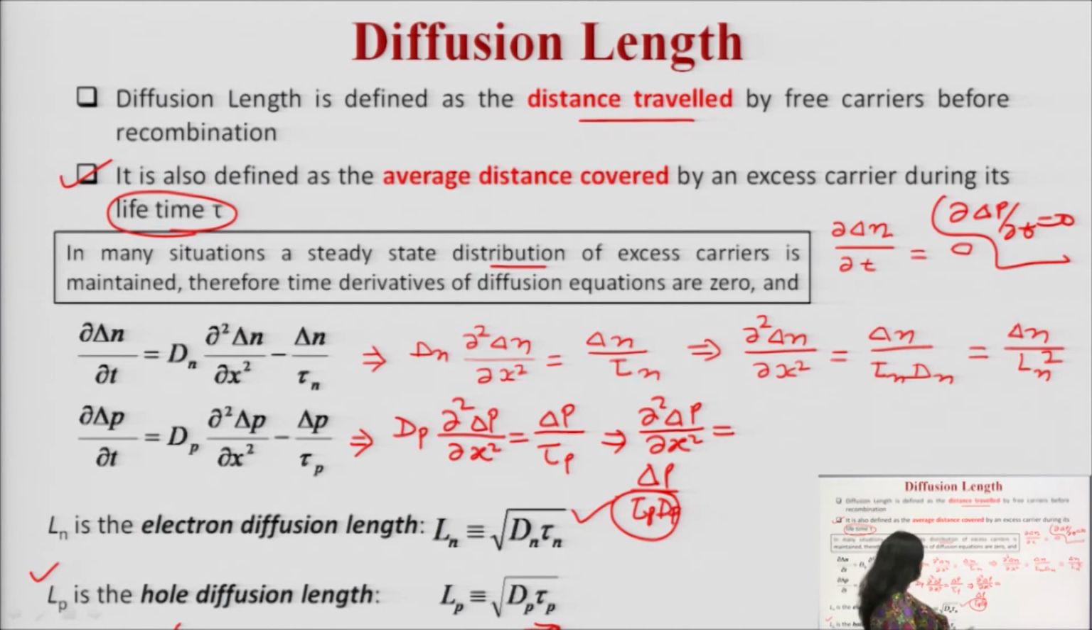And you are aware of all these four coefficients: Dn, the diffusion coefficient of electrons; Dp, the diffusion coefficient of holes; tau n, the lifetime of the electrons; and tau p, the carrier lifetime of the holes. This is how you can explain it. You must note it down, because based on this you may get a numerical question as well.